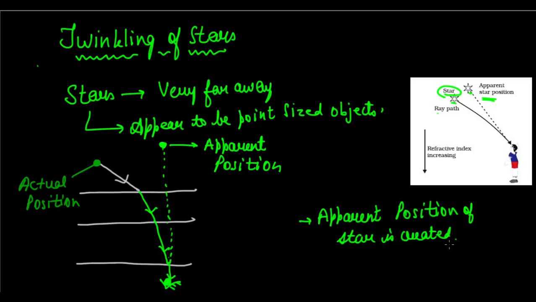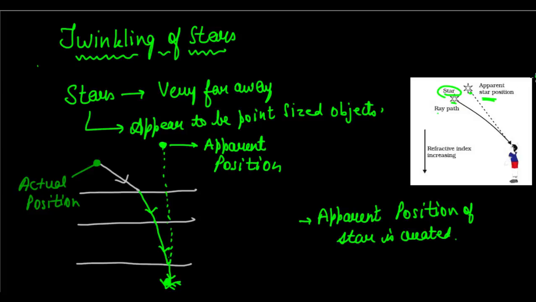Okay, so that is clear, right? The apparent position is created due to the variation in the refractive index of the various layers of the atmosphere. And finally, the apparent position is created when the light ray which is entering the eye is extended backwards straight, and an apparent position, a position from where the light appears to come, is seen. Okay, so that's clear, right? Apparent position is clear. But why do the stars twinkle?